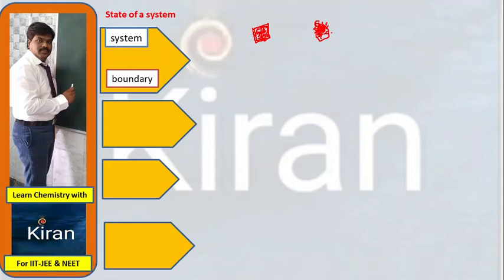Other than the system, many materials are around us. For example, in your study room, you have a computer, books, and other things around you. You are concentrating on only one notebook. The notebook comes under the system. Remaining materials around us, other than this book, are all considered as